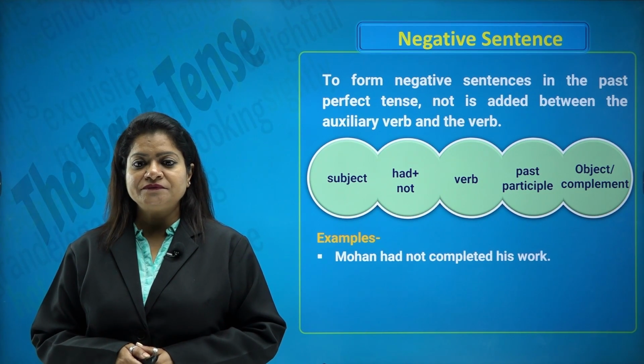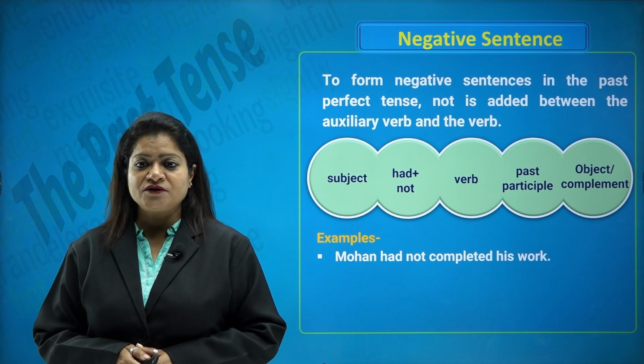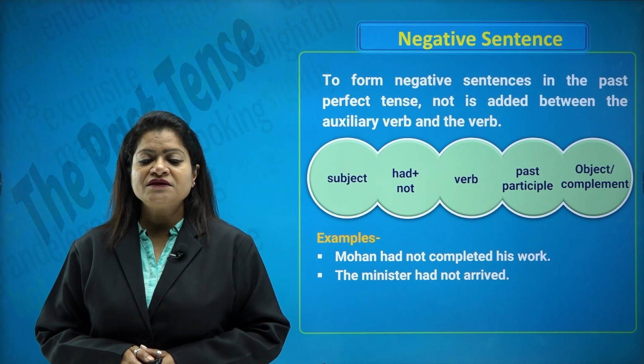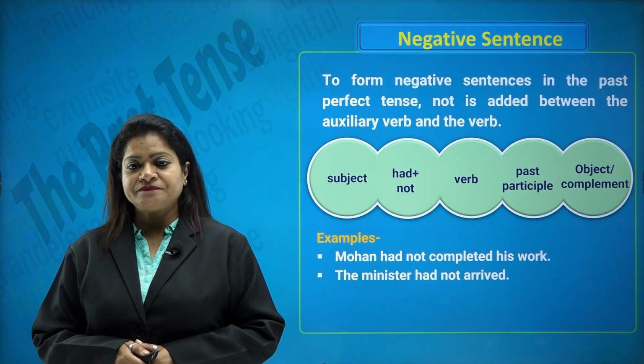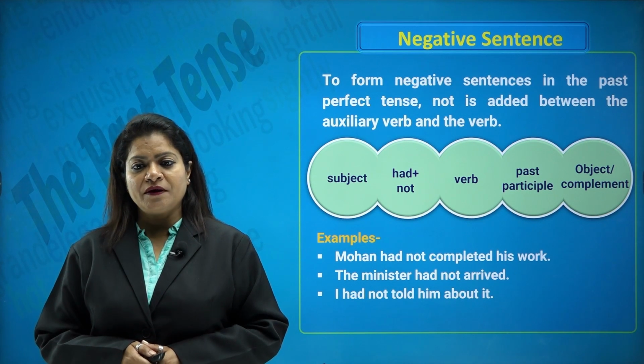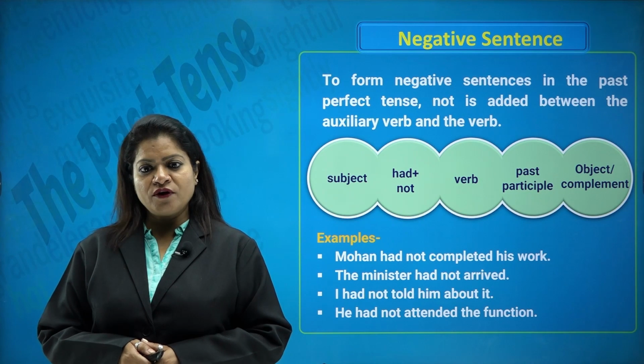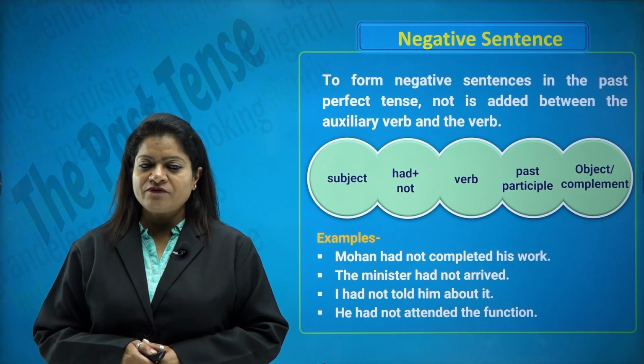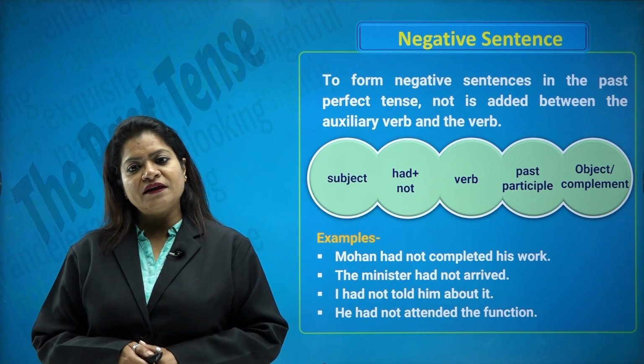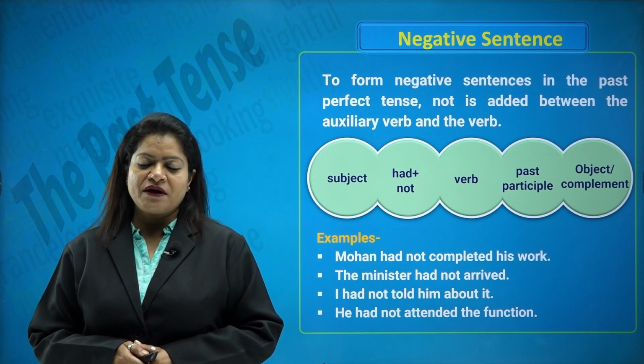For example, Mohan had not completed his work. The minister had not arrived. I had not told him about it. He had not attended the function. So in all of these, if you look, we have the auxiliary had, then not, and then the verb in the past participle form.